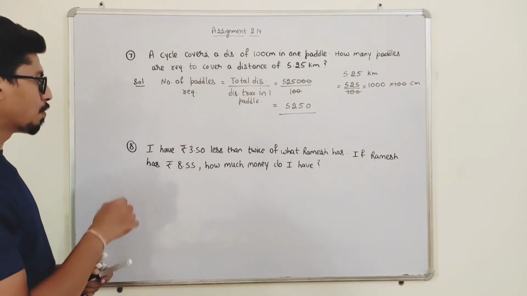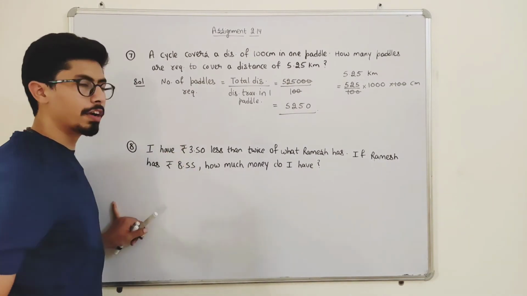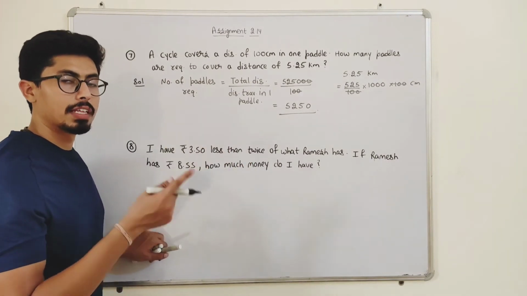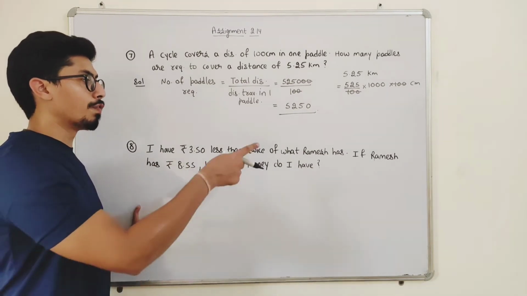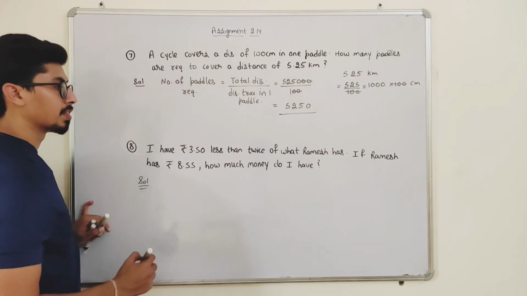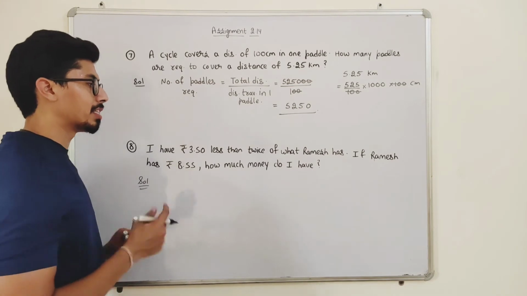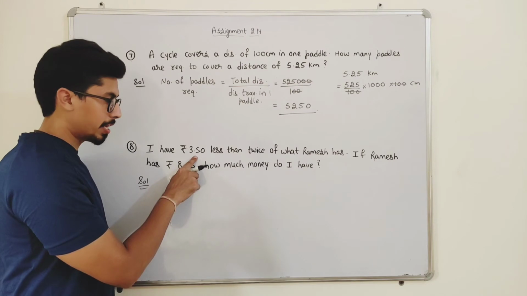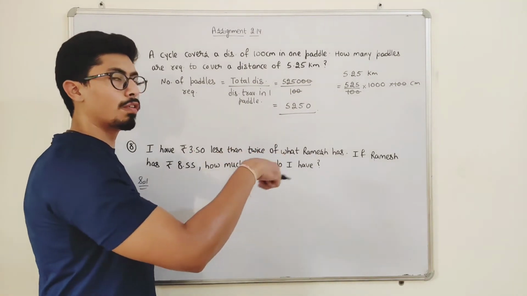Okay. Now moving forward to question number 8, students. I have rupees 3.50 less than twice of what Ramesh has. That means the amount of money that I have depends on the amount Ramesh has. So students, just remember one thing. Ramesh has 8.55 rupees. That means I have rupees 3.50 less than twice of what Ramesh has.